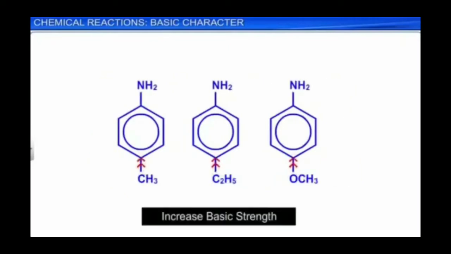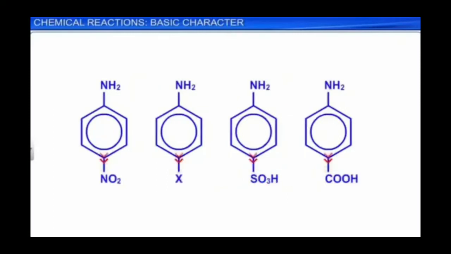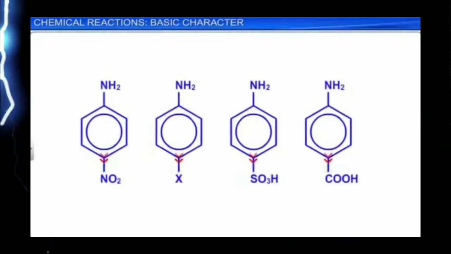Therefore, electron releasing groups present in aromatic amines increase the basic strength, and electron withdrawing groups present in the aromatic ring decrease the basic strength of aromatic amines.